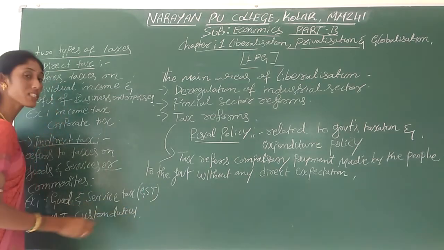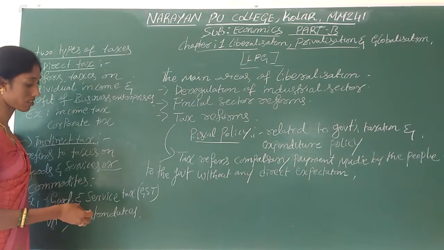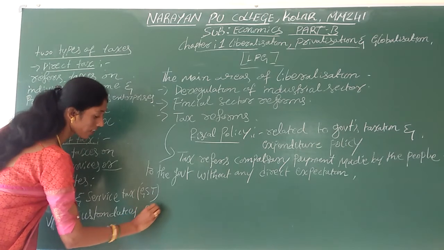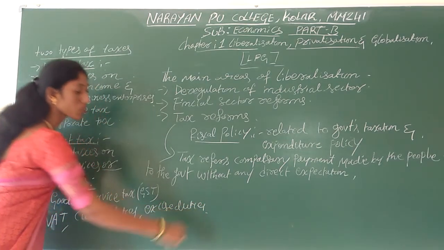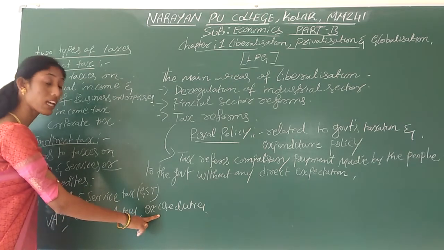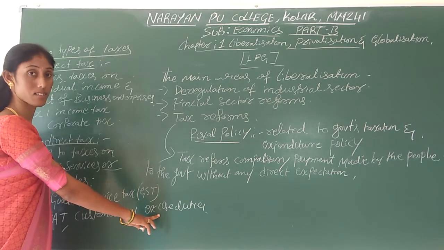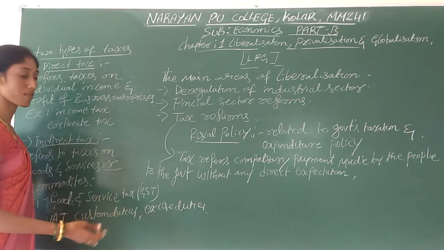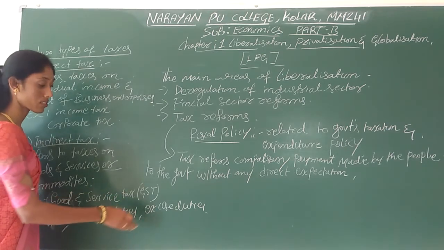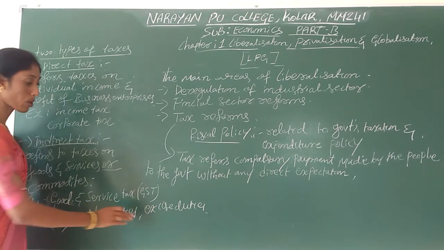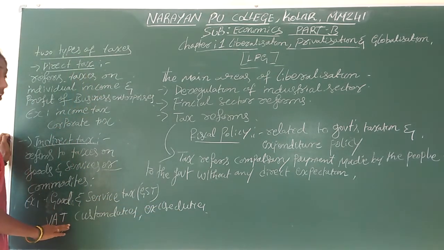Here custom duties means the tax levied on import and export of goods and services, and excise duties. Excise duties means the taxes levied on entertainment goods and services or liquors, meaning alcoholic drinks. All alcoholic products are entertainment goods and services, and the taxes on them are called excise duties. Got it? These are the examples for indirect tax.